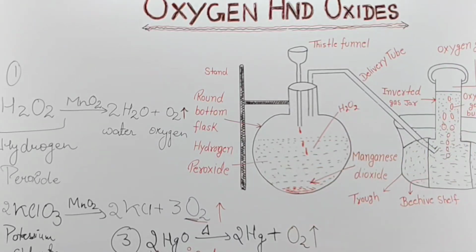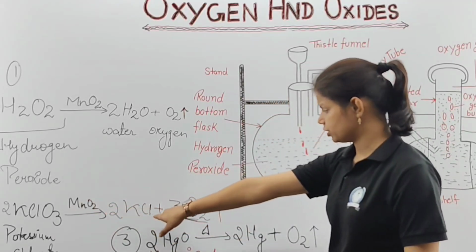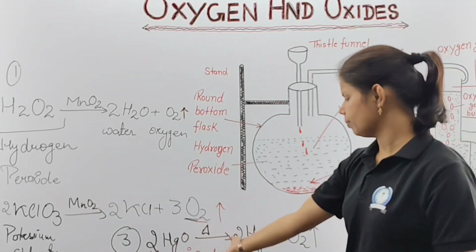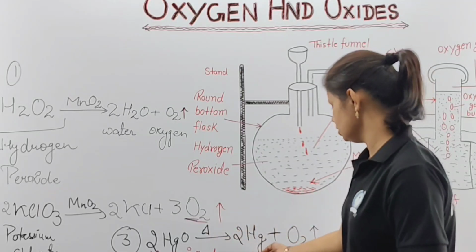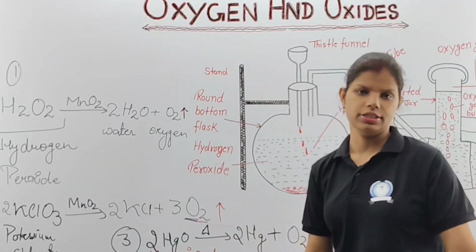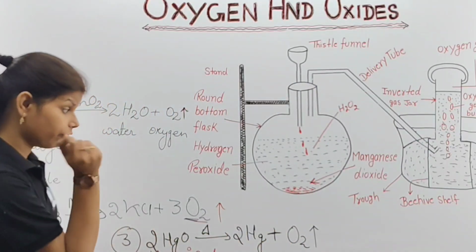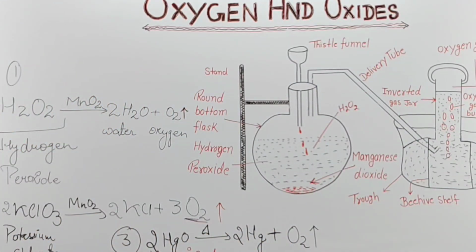And in the second reaction, the same thing happens. Potassium chlorate reacts in presence of catalyst, we get potassium chloride and oxygen. Third one, when mercuric oxide reacts after heating, we will get mercury as well as oxygen released from there. Understood, no? This is just your representation. Please take a final screenshot of this one.